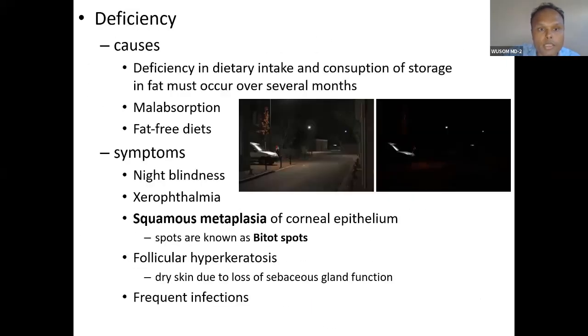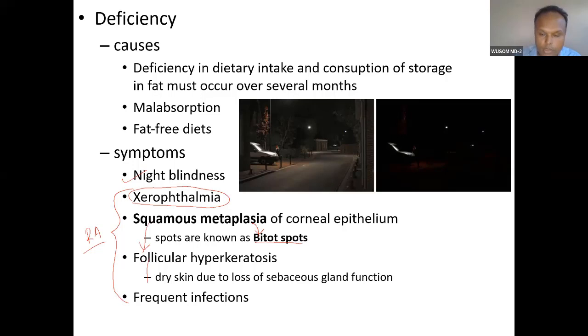So deficiency we have seen. You can go and study also yourself. So it is night blindness. And then the second group of presentation is related to retinoic acid, or xerophthalmia, okay, drying of the conjunctiva because of lack of differentiation of conjunctival epithelium. Squamous metaplasia is represented by Bitot spot.